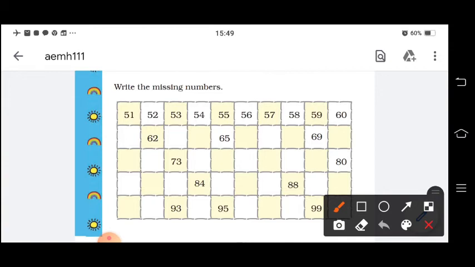So you can observe here 51, 52, 53, 54, 55, 56, 57, 58, 59, 60. After that 61, 62, so 51, 61, 52, 62, 53, 63, 54, 64, 55, 65, like that way. So like that easily you can, if you just open your eyes a little bit, neatly you can complete within a fraction of a second.